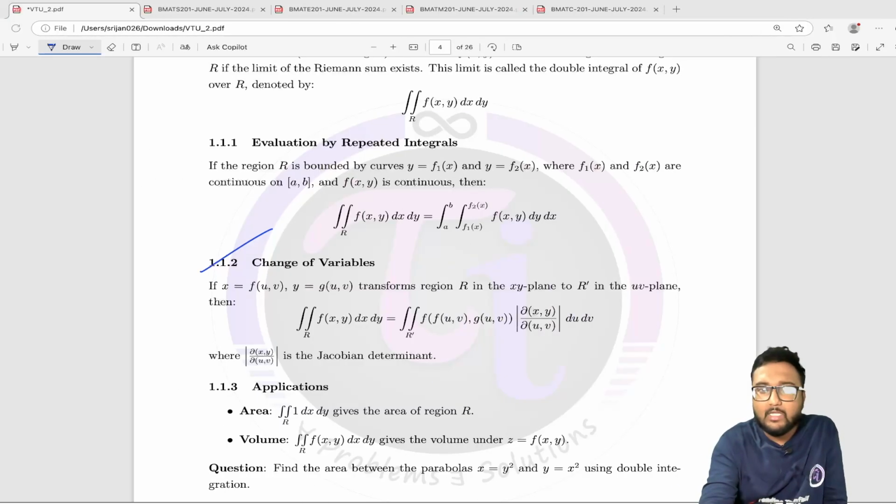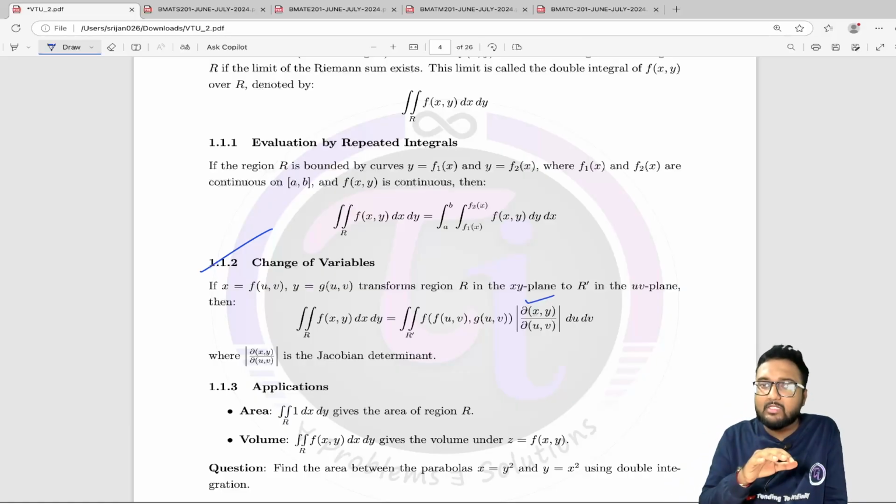But remember one thing: while changing the variable of the double integration, the thing that is required to connect the two variable systems is the Jacobian, right? The determinant is called the Jacobian determinant, and here it is written as well. So always remember to calculate the Jacobian while changing the variables, right?